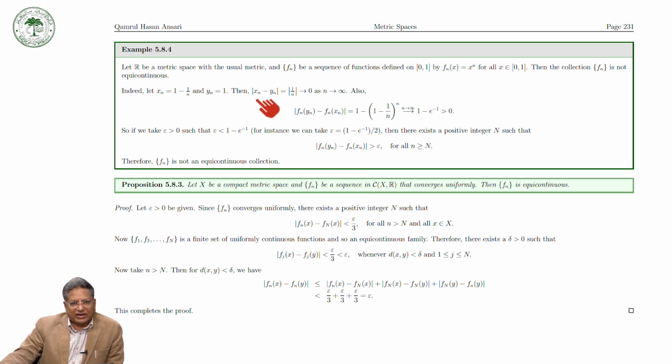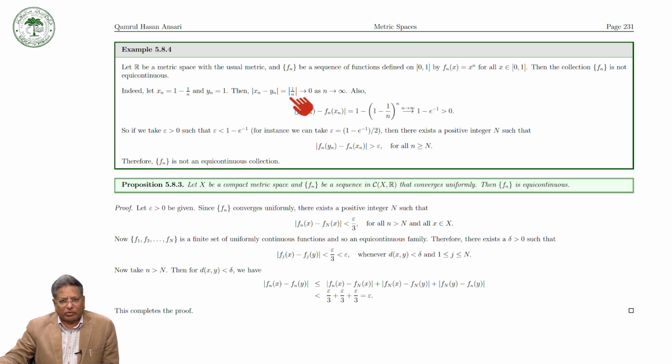Then xn minus yn is equal to 1 over n, and this converges to 0 as n tends to infinity. Also, consider Fn(yn) minus Fn(xn). Fn(yn): put x equal to yn, which is 1, so 1 raised to the power n is equal to 1.